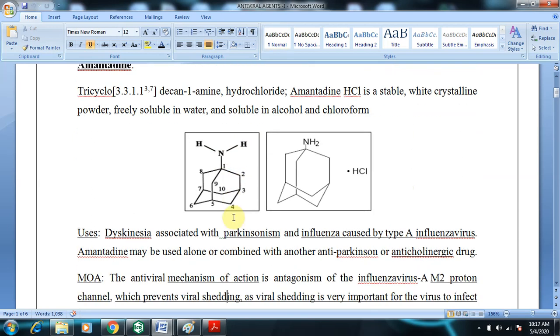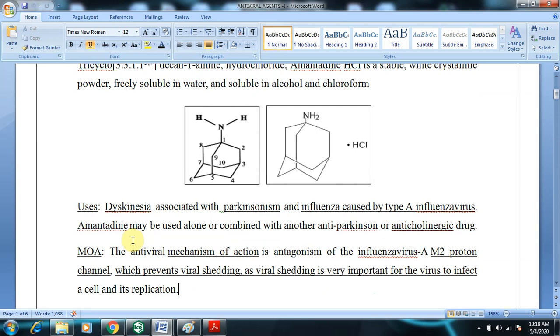And what are the uses of amantadine? It is used to treat dyskinesia. What is dyskinesia? Inability to move. Kinesia is something related to kinetics, something related to movement. Dyskinesia, inability to move, is associated with Parkinsonism, and amantadine is also used for influenza caused by type A influenza virus.